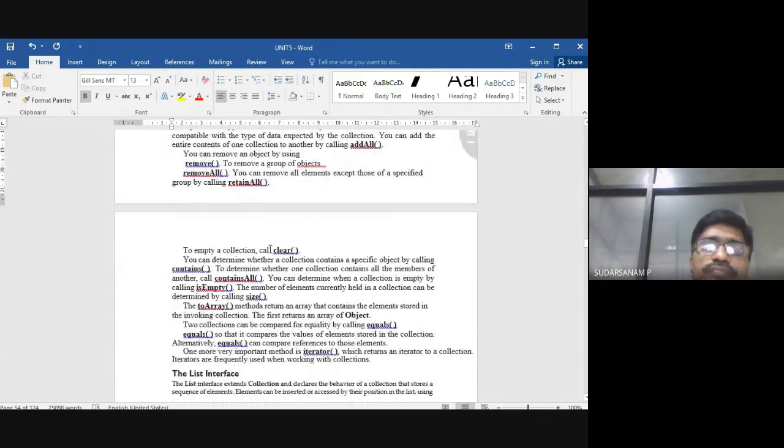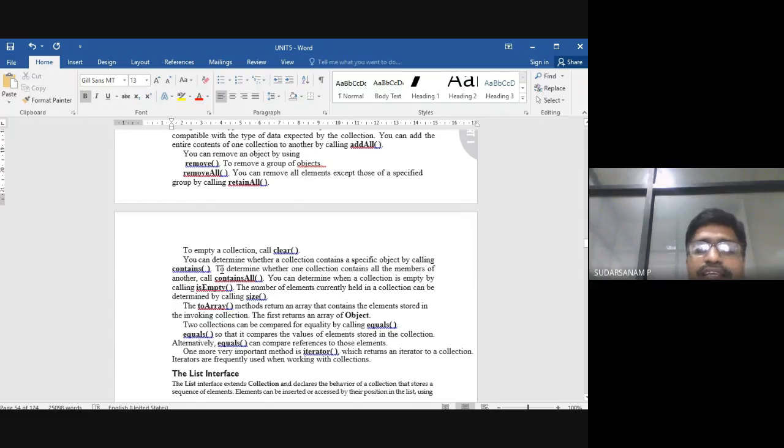Now clear. What is clear? To empty, to make it empty, clear. Clear you already know that. In C programming it is also used in Windows as CLS, and in Unix it is clear. So clear is nothing but it will clear the content that was previously available in the collection.